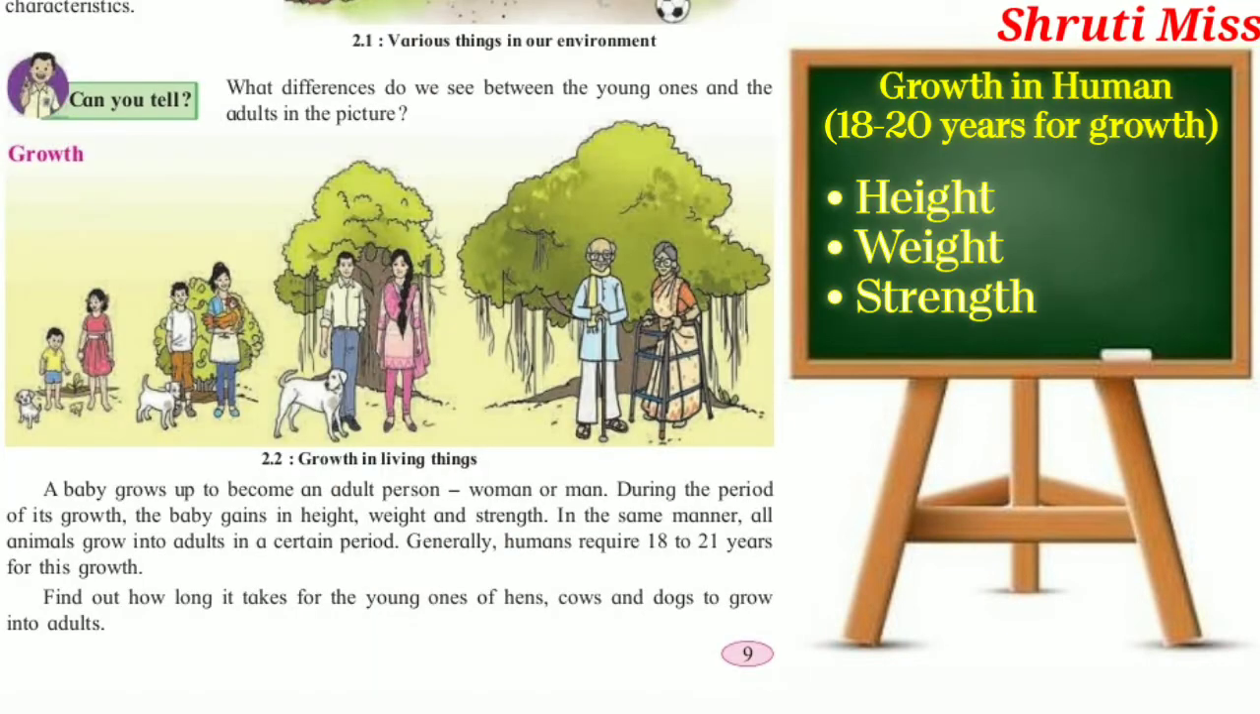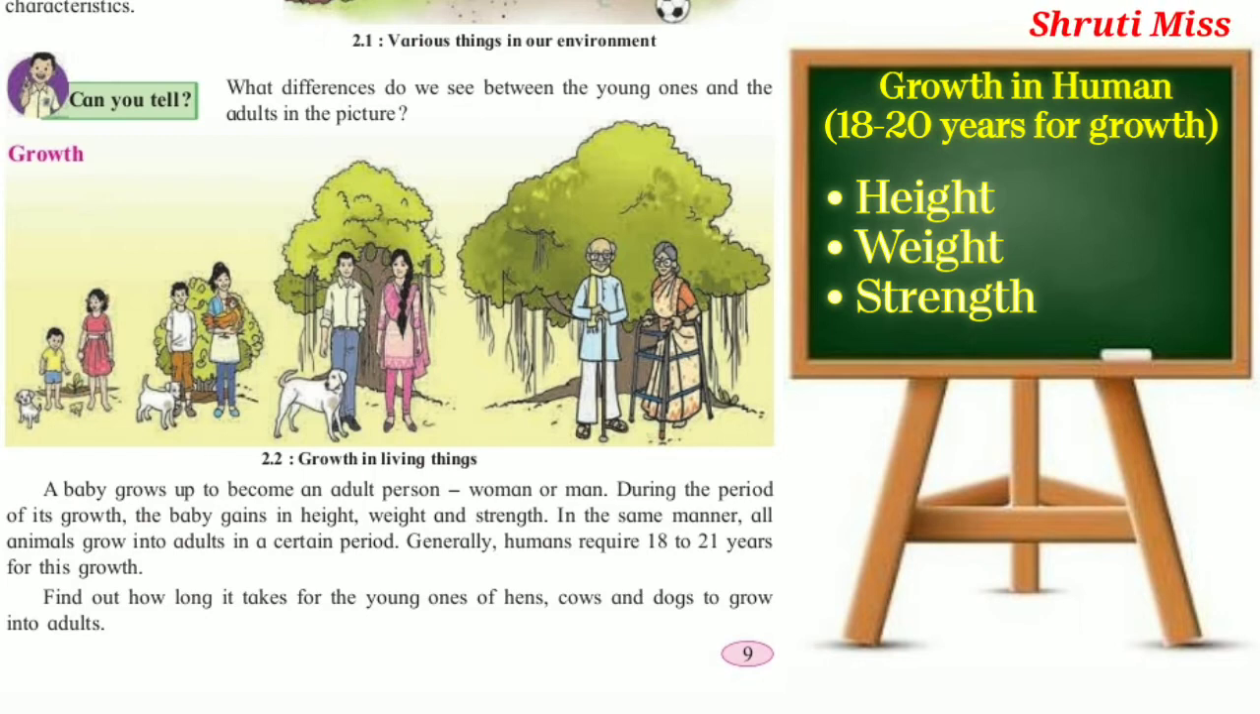Now, growth. A baby grows up to become an adult, woman or man. During the period of its growth, the baby gains in height, weight, and strength. In the same manner, all animals grow into adults in a certain period. Generally, humans require 18 to 21 years for this period.